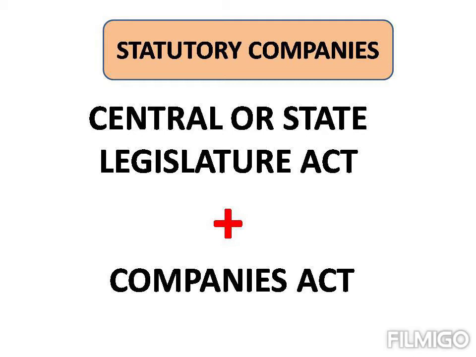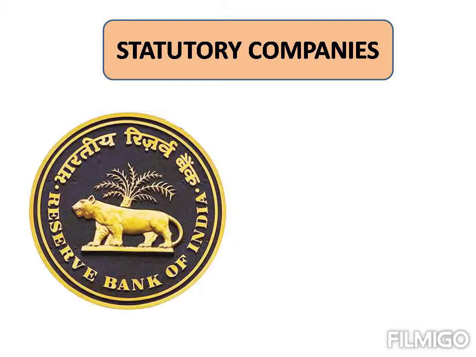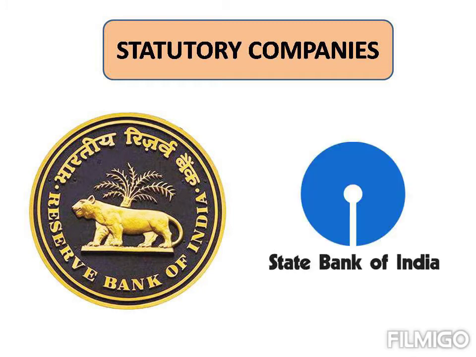These companies are formed to run enterprises of national interest and importance. The Reserve Bank of India and the State Bank of India are examples of statutory companies in India.